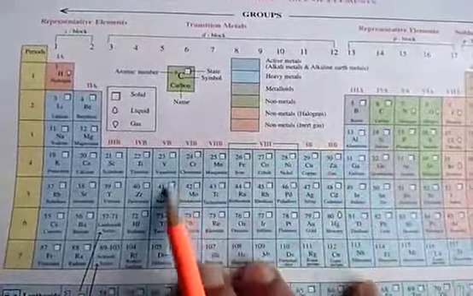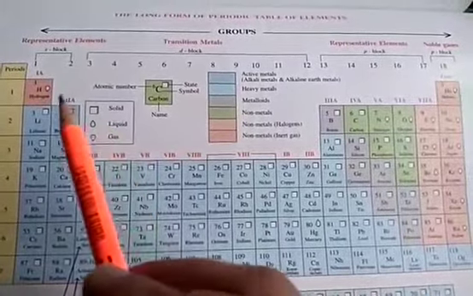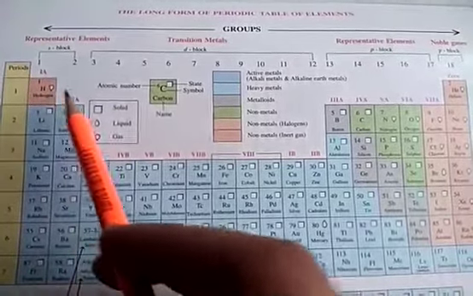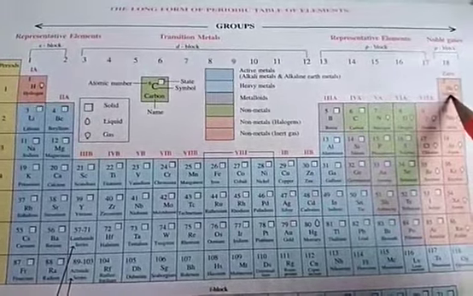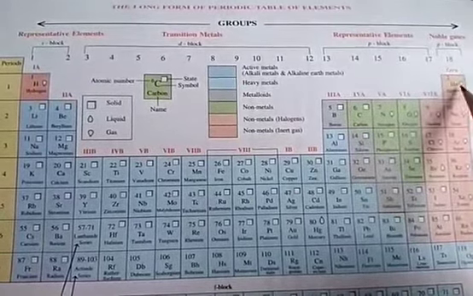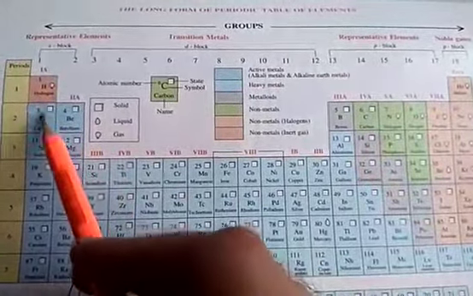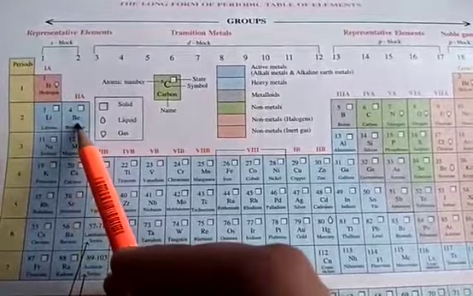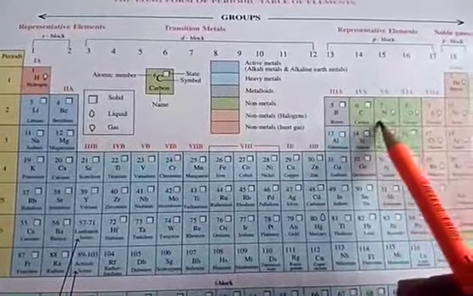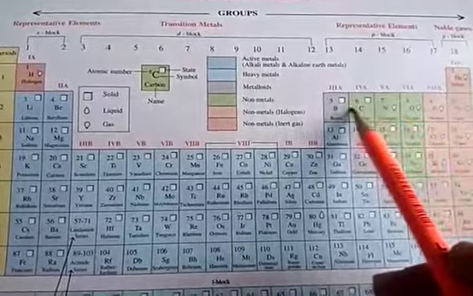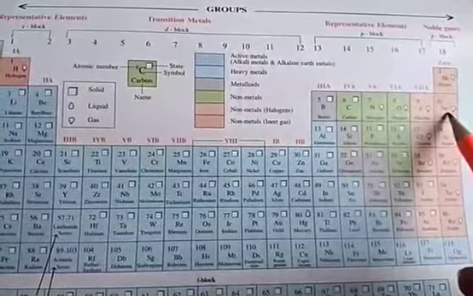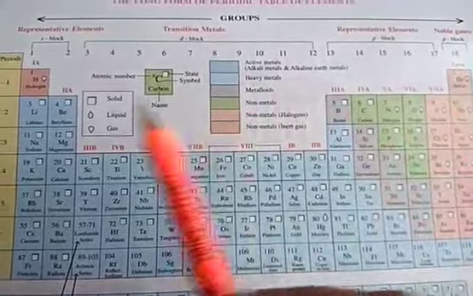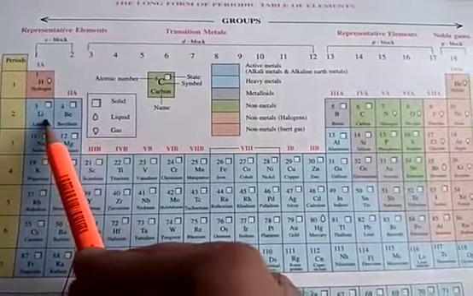Now I was asking you why the name periodic table has been suggested, because as you can see, hydrogen has some properties, then helium has some other properties, but after helium there is lithium, and we found that lithium has similar properties to hydrogen in some context, not in all. Thereafter beryllium, boron, carbon, nitrogen, oxygen, fluorine, and neon have some other properties. But after neon we need to put sodium, whose atomic number is 11. Now we found that sodium has similar properties to lithium.